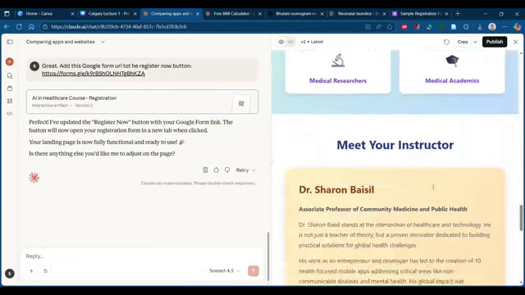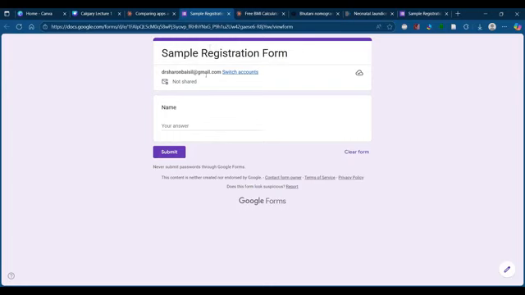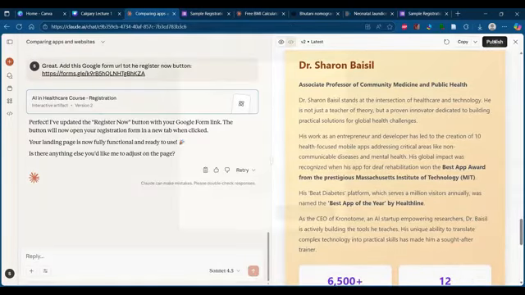Okay, so let me give a tryout. Clicking this, okay, it's showing me open external links. It's the same link, open link, and hopefully, yeah, it's taking me to that particular registration page. So now you got the idea, right? Once that is done, I click on publish.